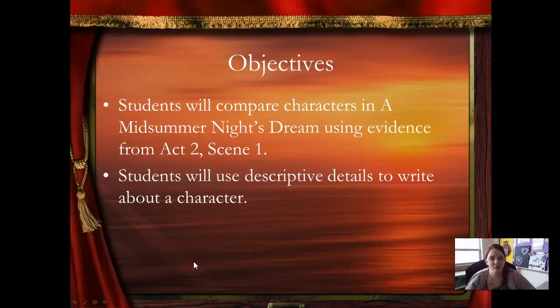Our objectives for today are to compare characters in A Midsummer Night's Dream using evidence from Act 2, Scene 1, and we're going to use descriptive details to write about a character.